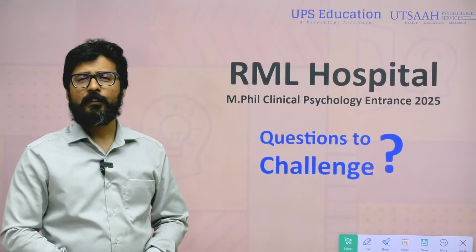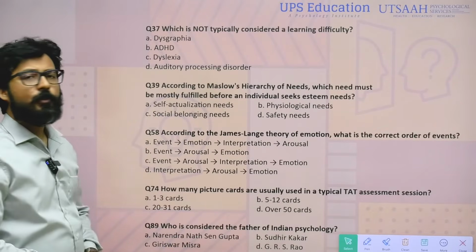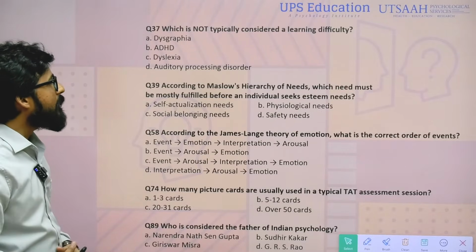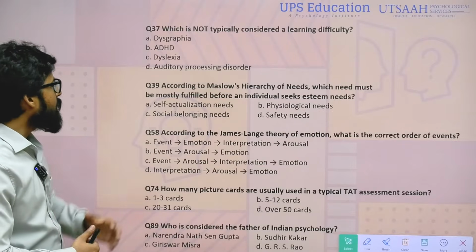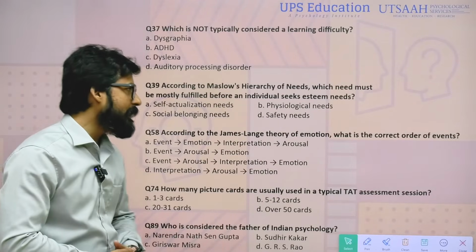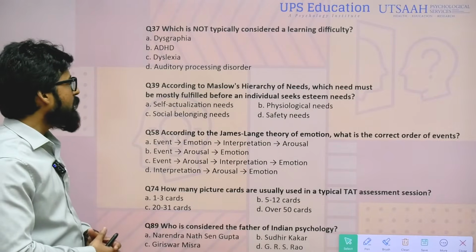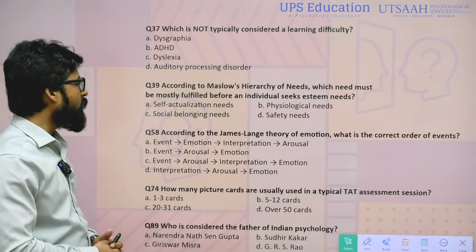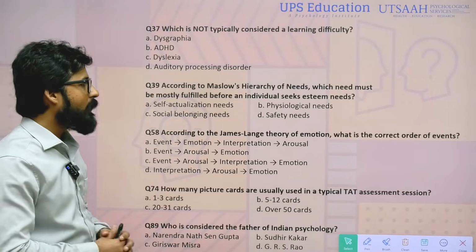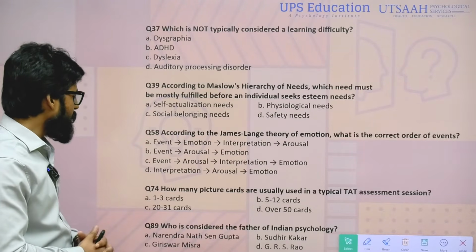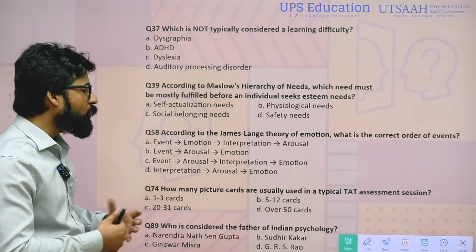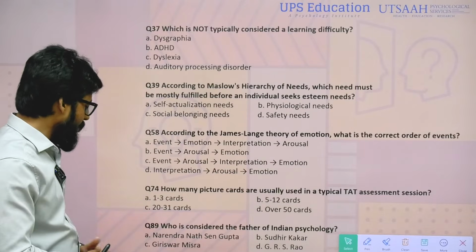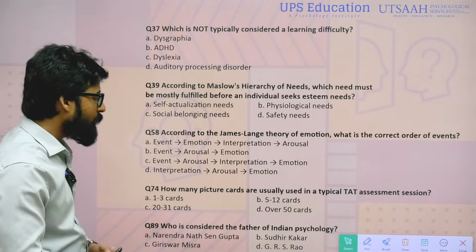How many questions were there? Students are having problems in these questions, right? First, question number 37: which is not typically considered a learning difficulty? Question number 39: according to Maslow's hierarchy of needs, which need must be mostly fulfilled before an individual seeks esteem needs? Question number 58: according to the James-Lange theory of emotion, what is the correct order of events? Question number 74: how many picture cards are usually used in a typical TAT assessment session? Question number 89: who is considered the father of Indian psychology?